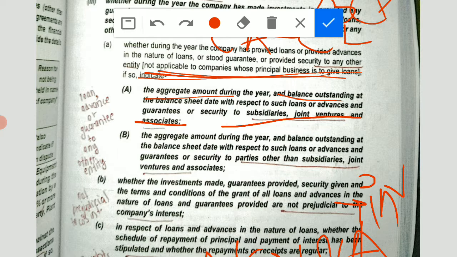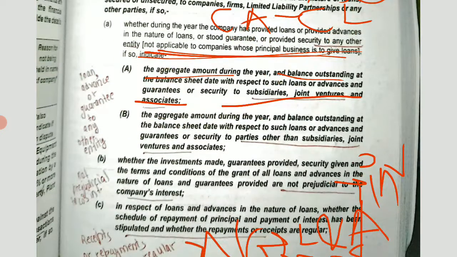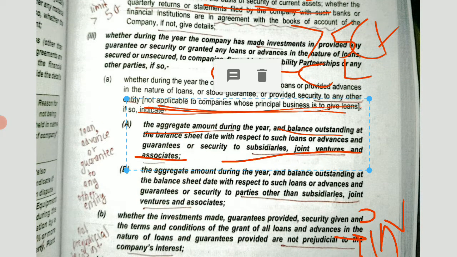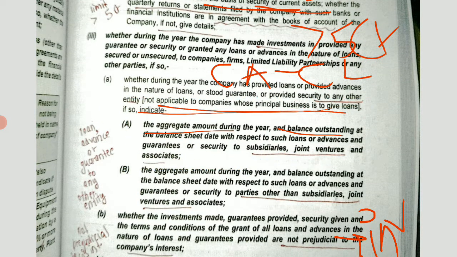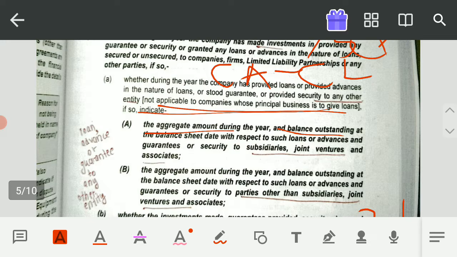Suppose in our example it is written PQR Limited. In our example, the company, our client was PQR Limited, right? So if PQR Limited has given some loans and advances to its subsidiary or its joint venture or its associate, then you have to indicate what was the aggregate amount and the balance outstanding to subsidiary, joint venture and associates.